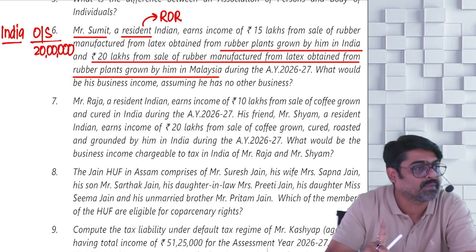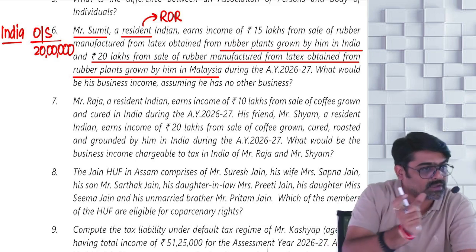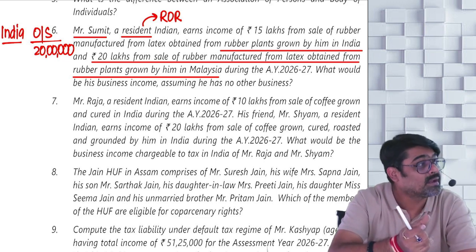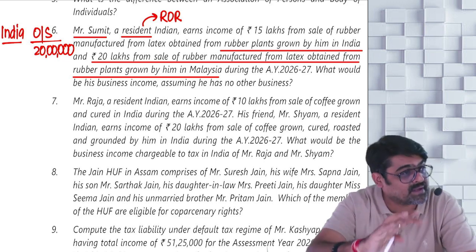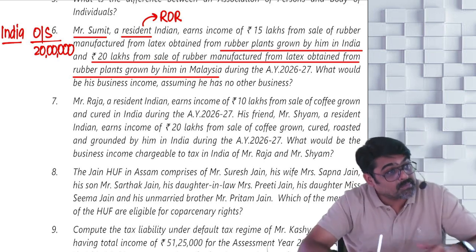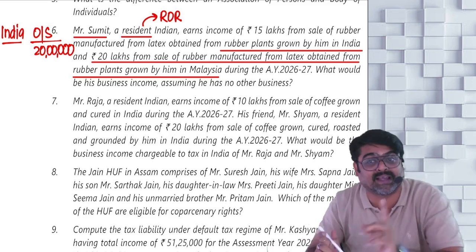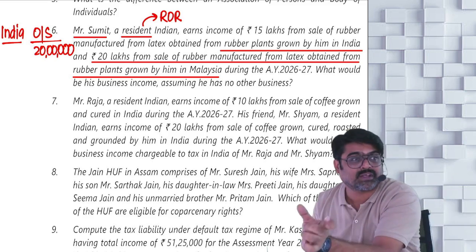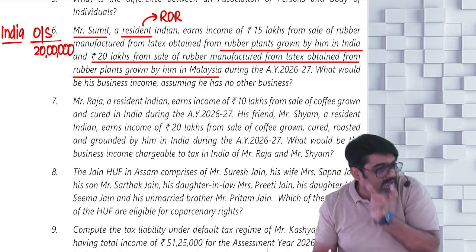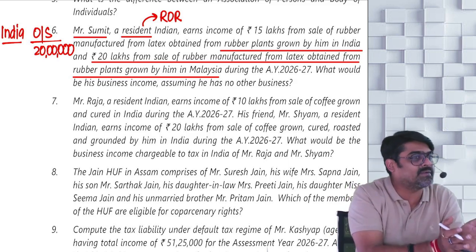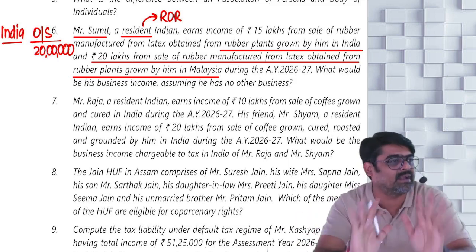No splitting. Because otherwise some income would be agricultural income, exempt, and some income would be PGBP income, taxable. That happens only if rubber is grown and manufactured in India. For any rubber grown and manufactured outside India, whatever agricultural income and whatever manufacturing income is there, the entire income is taxable in India.